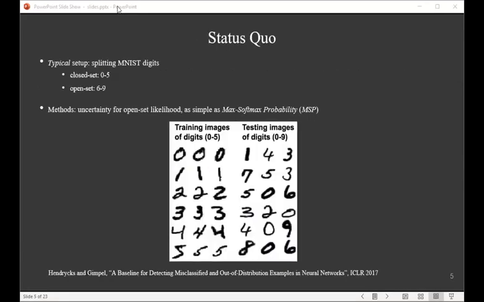The current setup for open set recognition is to split a dataset like MNIST into closed and open sets. The closed set can be digits 0 through 5, and the open set are digits 6 through 9. We train a K-way classification network on the closed set only, but test the network on both closed and open sets. Usually, we compute an uncertainty score as the open set likelihood for open set recognition. One simple approach is to use the inverse maximum of softmax probability produced by the K-way classifier.